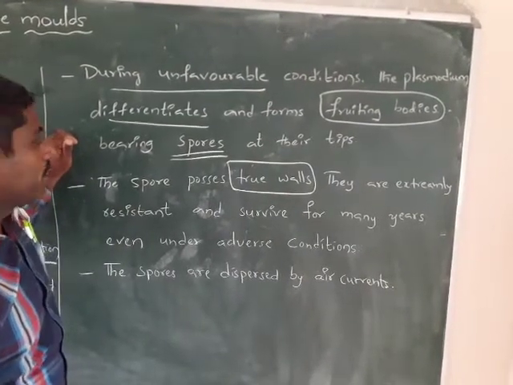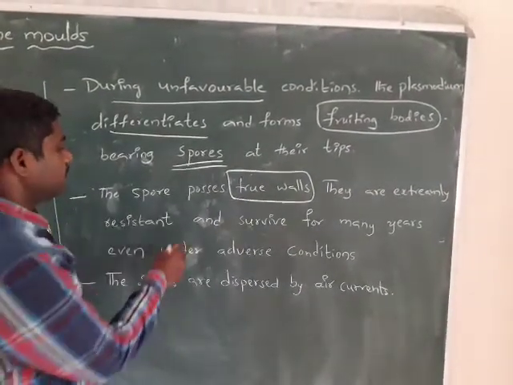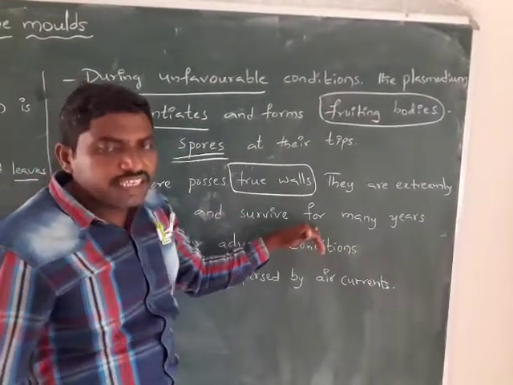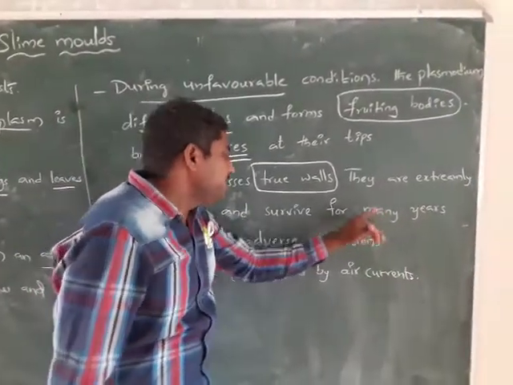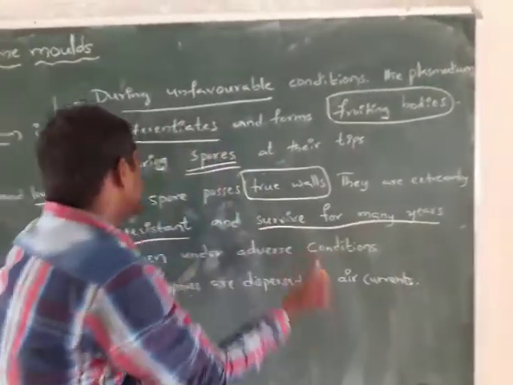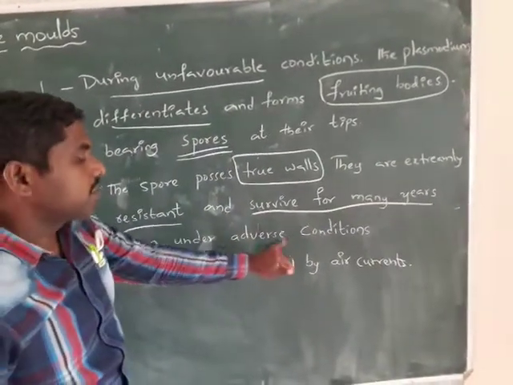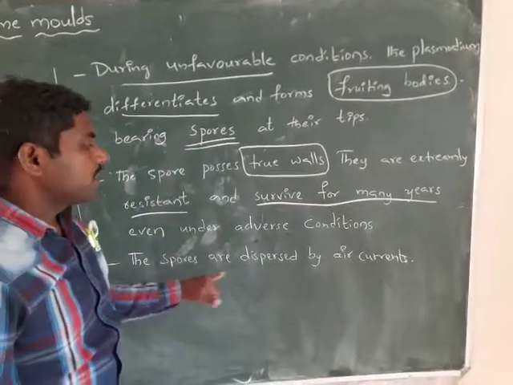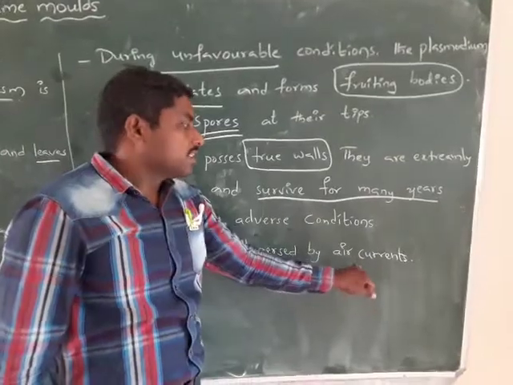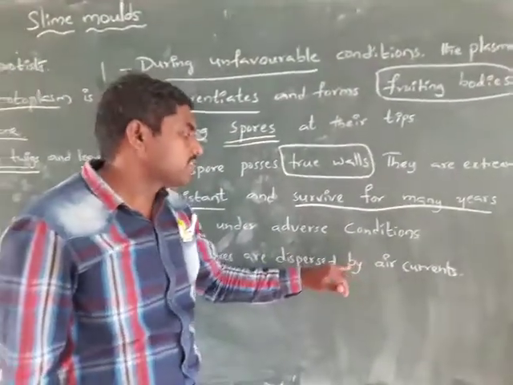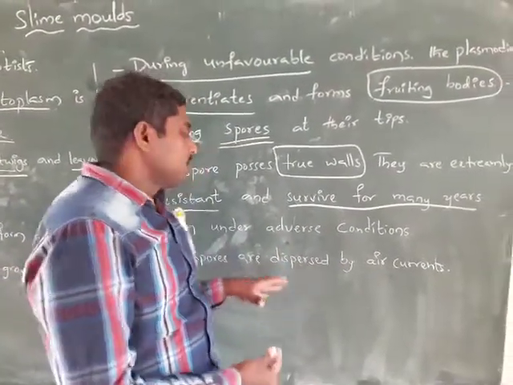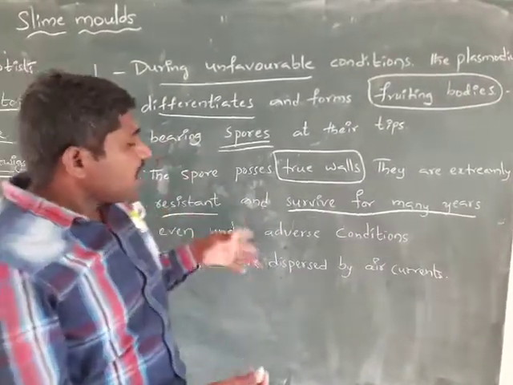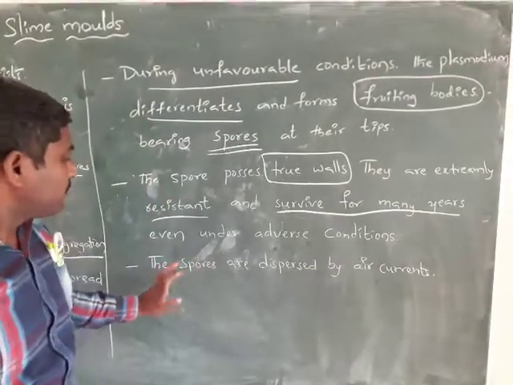That's why they are extremely resistant and survive for many years, even under adverse conditions. These spores are dispersed by the air currents. When there are suitable conditions, these spores germinate and grow.